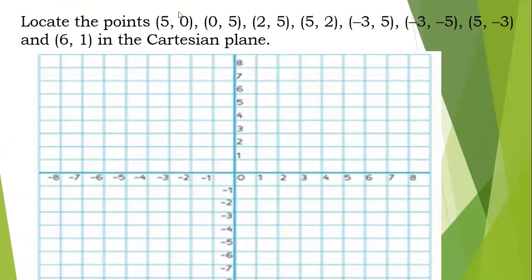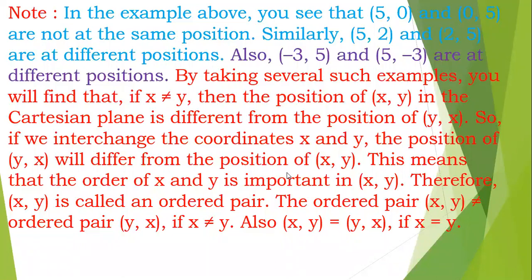Here I want to tell you about (-5, 0). In (-5, 0), the y coordinate is 0, so this point is on the x-axis. For (0, 5), the x value is 0, so it will come on the y-axis. What I want to say is that (5, 0) and (0, 5) are not equal. In the example above, you see that (5, 0) and (0, 5) are not at the same position. Similarly, (5, 2) and (2, 5) are at different positions, and (-3, 5) and (5, -3) are also at different positions. Only if x is equal to y are the two coordinates equal.